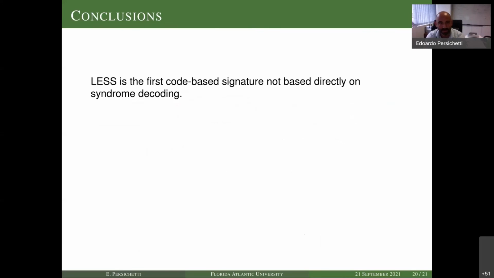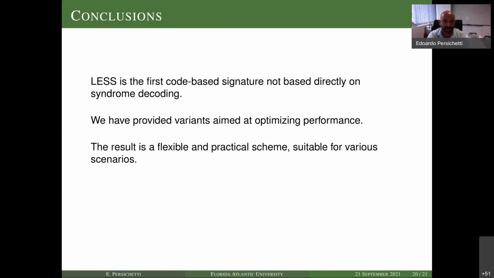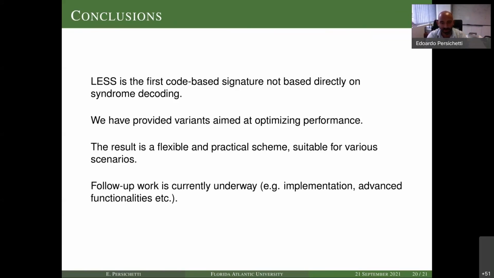We can modulate the parameters. It's also the first instance of a code-based signature scheme that is not based directly on syndrome decoding, so directly on the hardness of decoding, right? We're based on the problem of finding an isometry between codes. We have provided our variants and we optimize performance greatly. And we are still working, of course, on developing this line of work with an implementation, as well as fitting in different signature functionalities like ring signatures and identity-based signatures, and completing our study of the security of the best solvers for code equivalence.